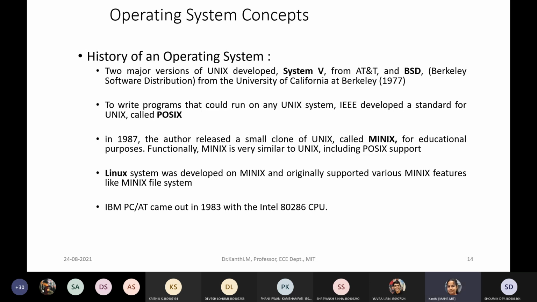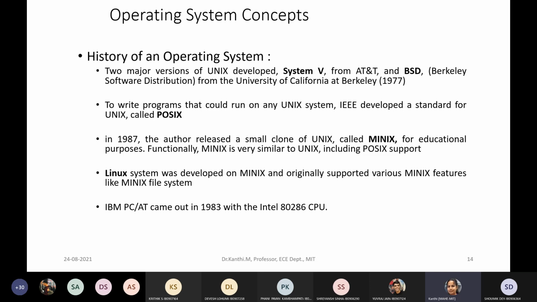And in 1987, another system was developed called Minix, that is a mini Unix. This is mainly used for educational purposes. It is very similar to Unix, and includes POSIX support as well.